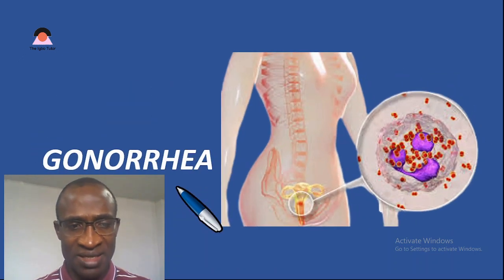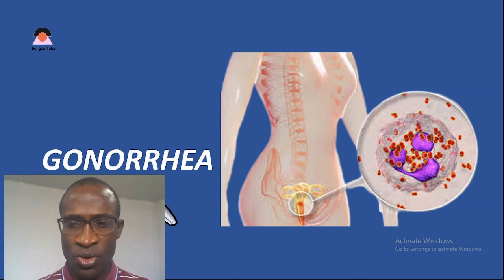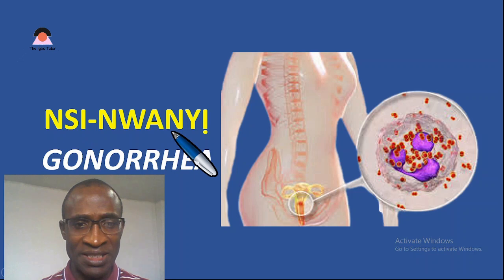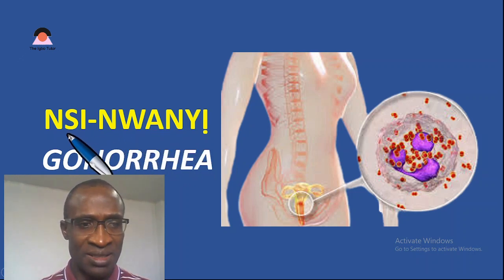And what we have next is gonorrhea. What is that in Igbo language? We call it nsi nwanyi. Nsi is like a poison.